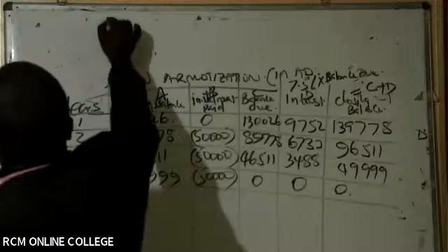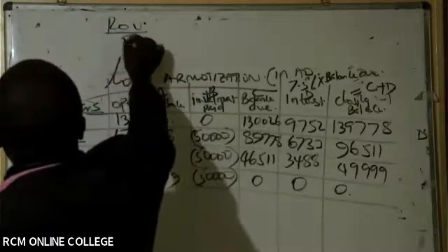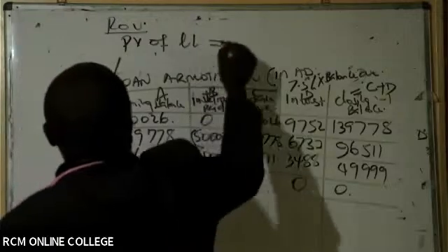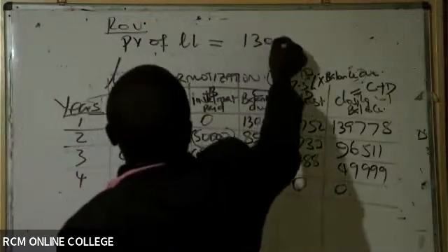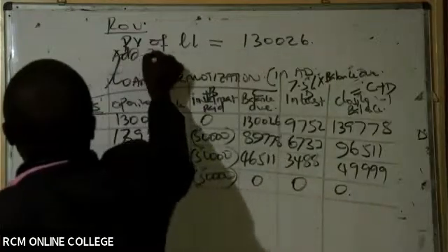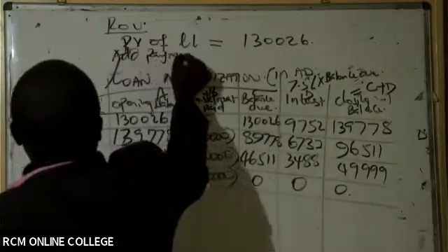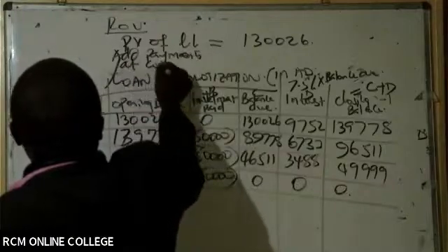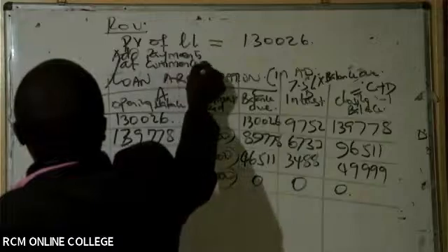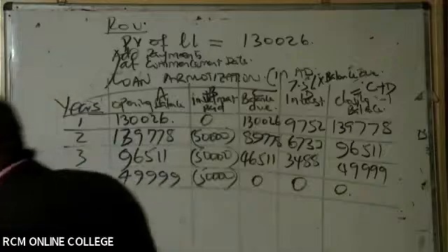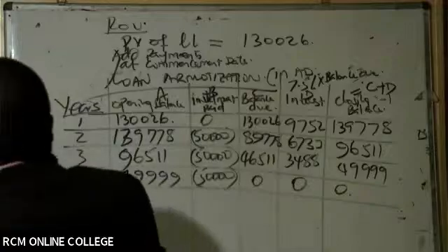So give us the right of use (ROU). To get ROU, take the present value of the lease liability, which was 130,026, and then add payments made at the commencement date. There are 2 of them.